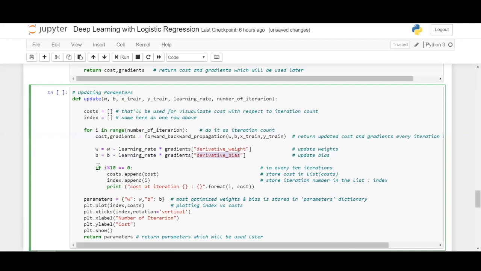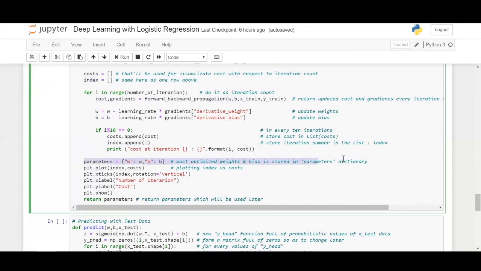What we do next is, in every 10 iterations, we are going to append the cost value into the cost list and append the index, the iteration number, in the index list. Clear? And we are going to print the result: cost at this particular iteration, for example cost at the 10th iteration is so and so. That's it. Next one is, let us define a parameters dictionary. Here we are going to store the optimized weights and bias values, W and B, and we're going to plot the number of iterations versus cost in a matplotlib plot.